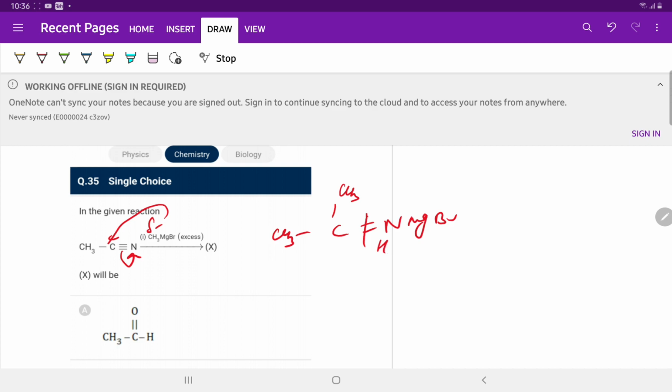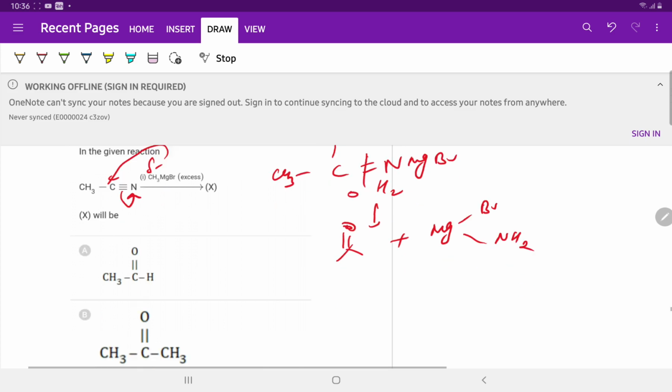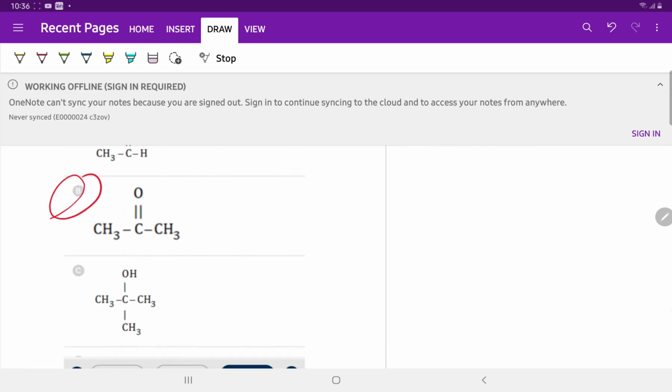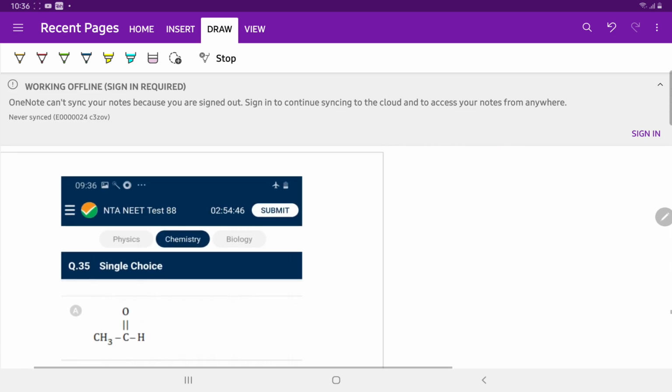On hydrolysis, this is H2NO. There is a product of acetone plus MgBr and NH2. Product is acetone. Question number B, option number B is correct.